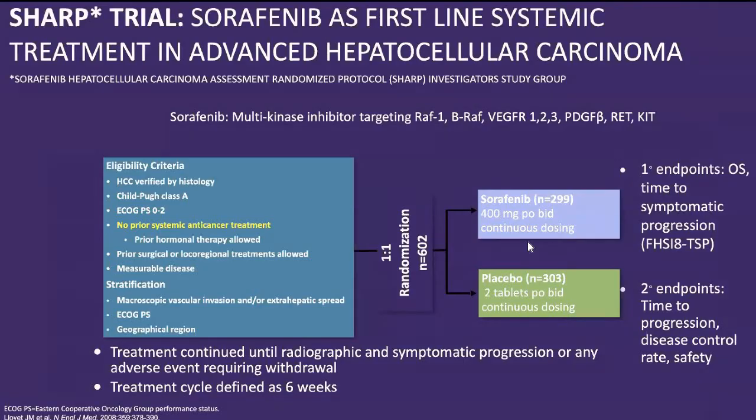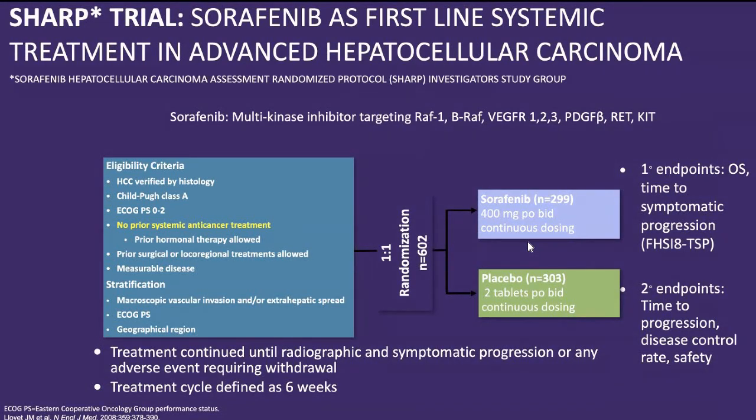If we talk about first line treatment, we all know the SHARP trial, which we have been reading and discussing since long back, in my PG days also. At that time this was the only trial on which a drug was approved, sorafenib as first line systemic treatment. SHARP stands for sorafenib hepatocellular carcinoma assessment randomized protocol.